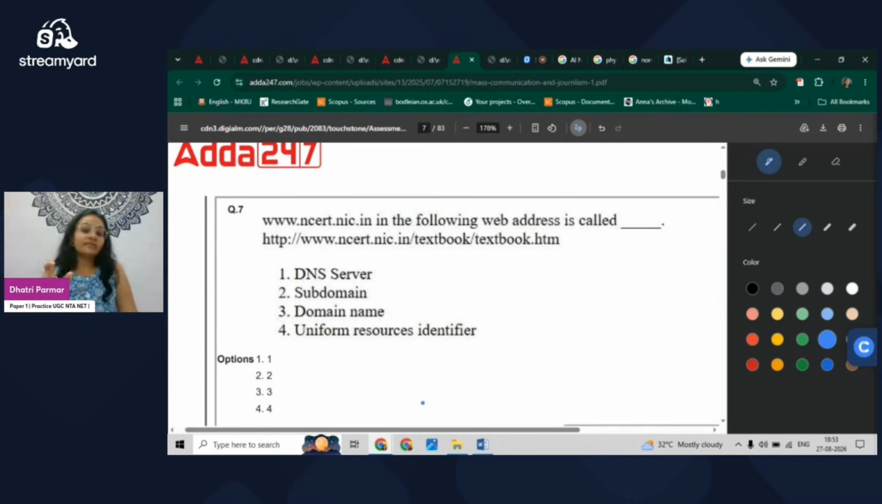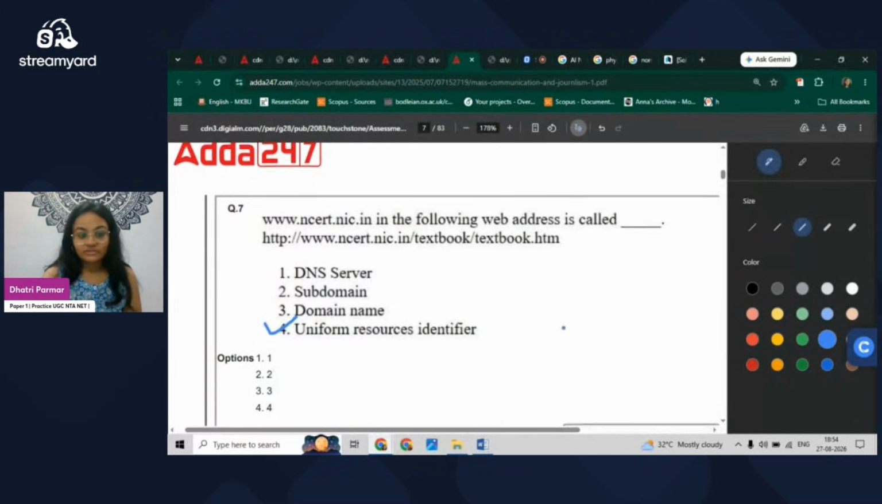The question: www.ncert.nic.in, the following web address is called blank. Now we are aware that before it comes HTTP, but this particular phrase here is known as the domain name. So it is domain name. This question is from ICT. Moving to the next question.